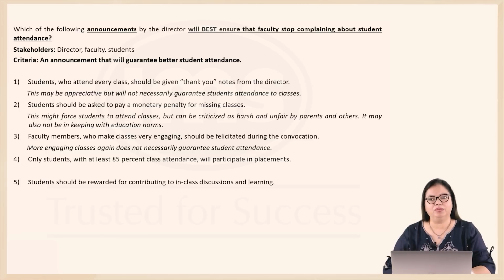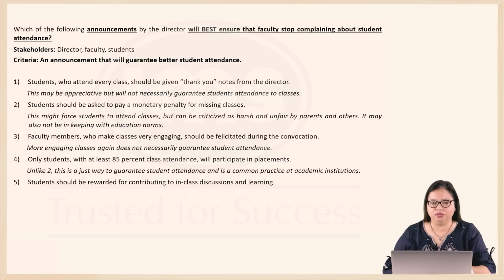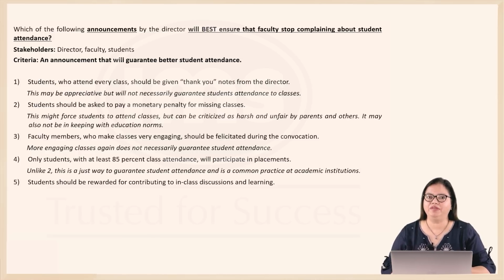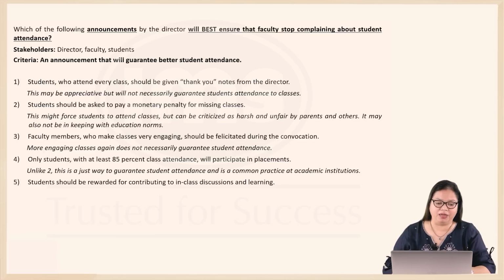4. Only students with at least 85% class attendance will participate in placements. Now, this one looks like a more balanced option. When you compare 4 and 2, you find that this appears more like a just way to guarantee students' attendance. In fact, this is also a common practice at a lot of academic institutions, that there is a minimum attendance requirement in order to participate in the exams or even participate in placements. And placements are most important for the students at ABC school. So 4 is a far better one than 2 because 2 could be criticized as harsh and unfair.